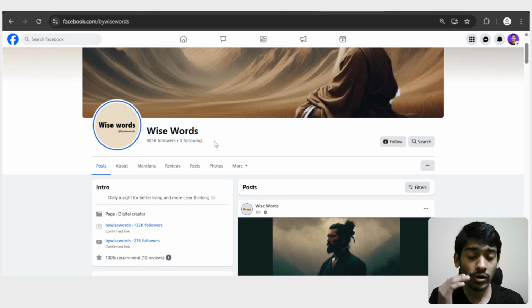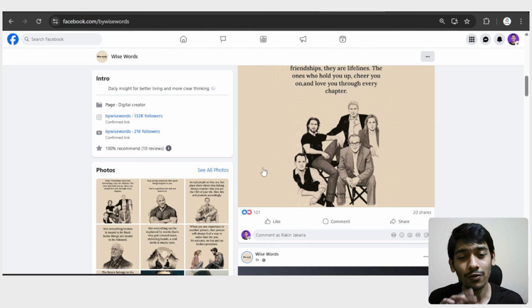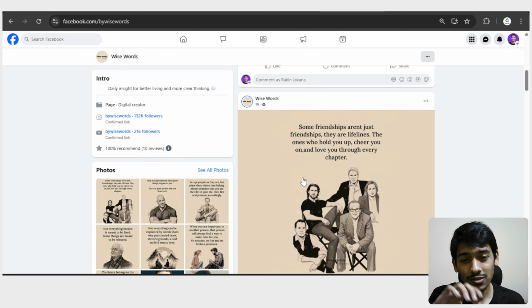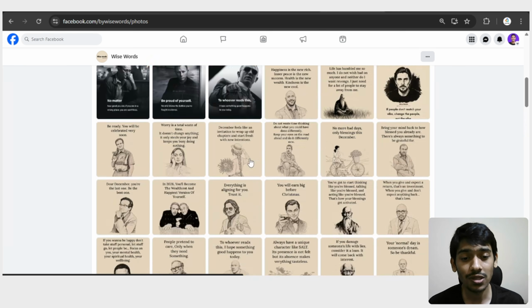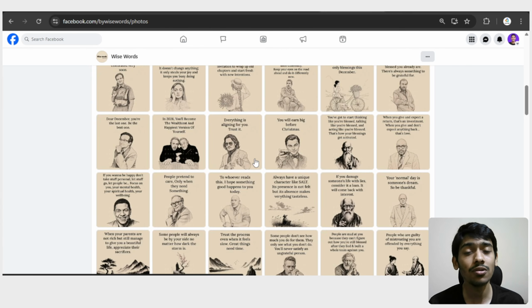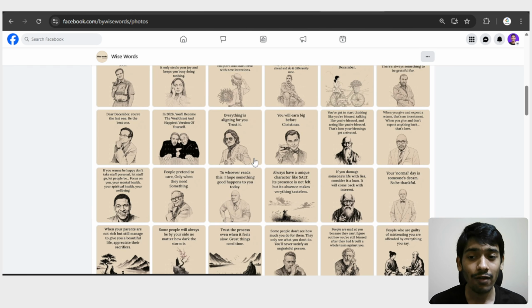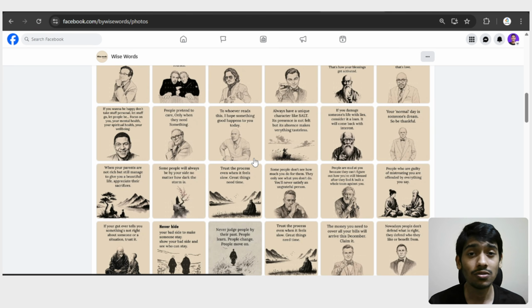If I drag down, you can see they upload this kind of images, with a simple quote, and at the bottom a related scene, right? If I go to all of the photos, you can see they have been doing these things for some months, and right now they have very good attention and a very large audience. From that, I believe they are generating a very good amount of money, thousands of dollars, only from Facebook. And also they're getting sponsorships, stars, things like this.